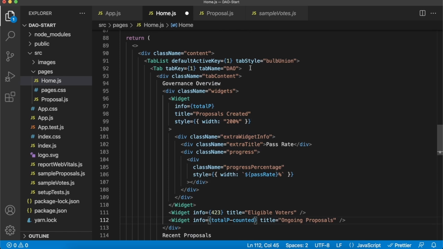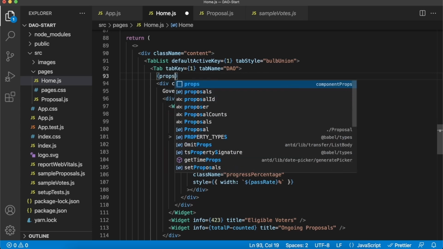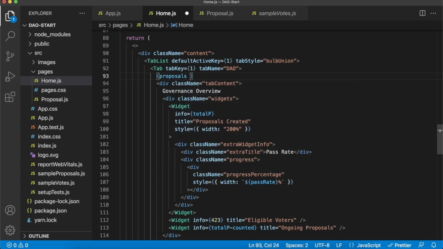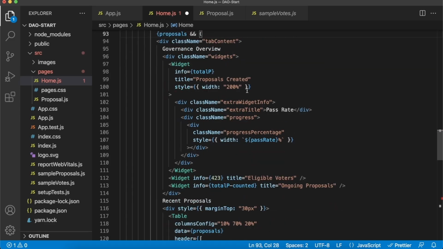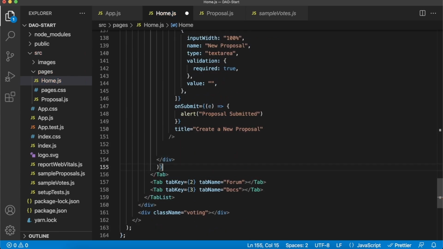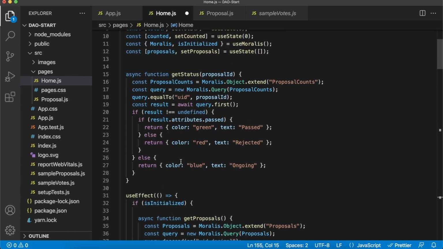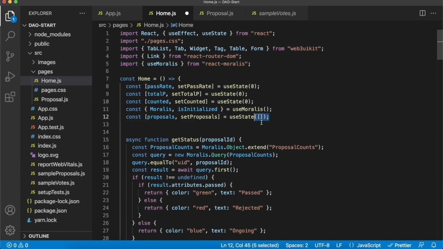So our DAO, we want to make sure that it only renders if we have the proposals. Because if we don't have it, React won't like it. So let's make this conditional proposals and close this out at the bottom of our tab over here. Like so. So this will just make sure that before we actually render anything, our proposals will be undefined, so it won't render anything, but after we go through this use effect, we'll start rendering.